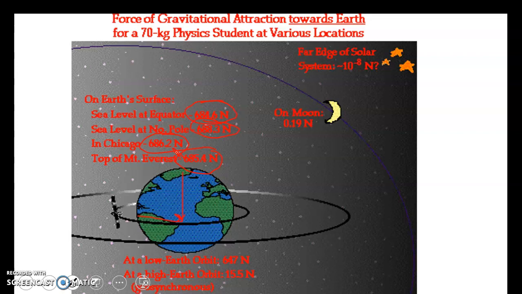Now at low Earth orbit, like with some satellites and the space station, we're at 647 newtons. It's less, but still only by about 40 newtons. But if we go to high Earth orbit, where we see a lot of satellites, we get 15.5 newtons, so the weight's a lot less. The Earth's attraction to us on the moon is 0.19 newtons, because we're that far away from the center, a big distance. And if we go to the far edge of the solar system, the Earth's attraction to us is like 10 to the negative 8 newtons. So negligible.